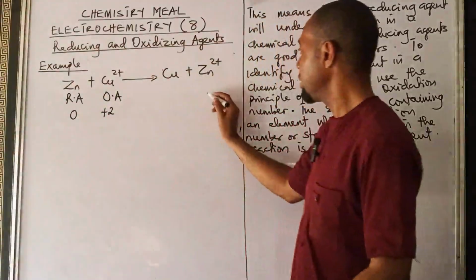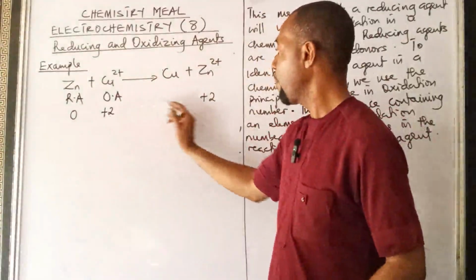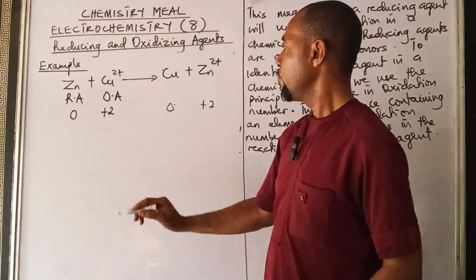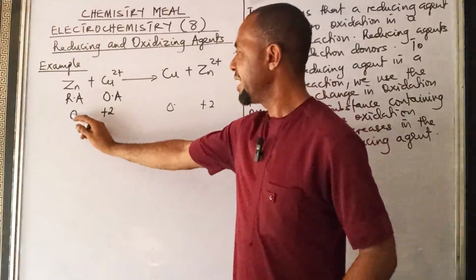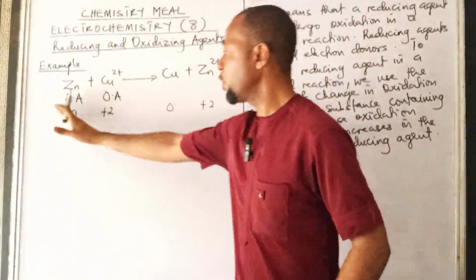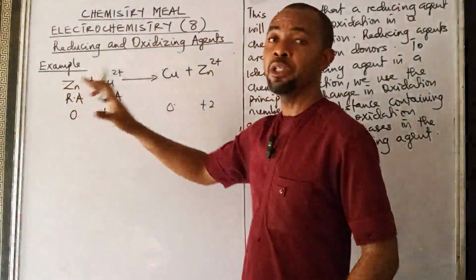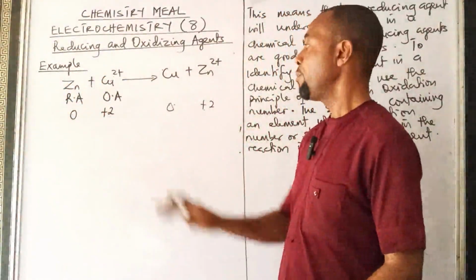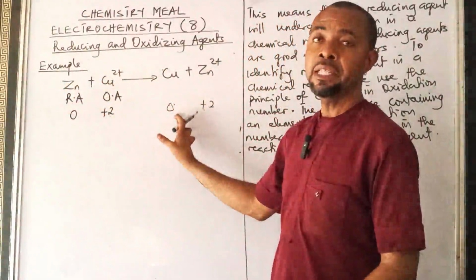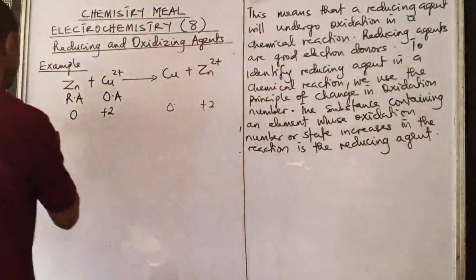Now, the oxidation state of zinc becomes +2, while that of copper moves from +2 to 0. So you now notice the oxidation state of zinc increased from 0 to +2. Because the oxidation state of zinc increased, that's why zinc is the reducing agent. Because the oxidation state of copper decreased, that's why copper is the oxidizing agent.